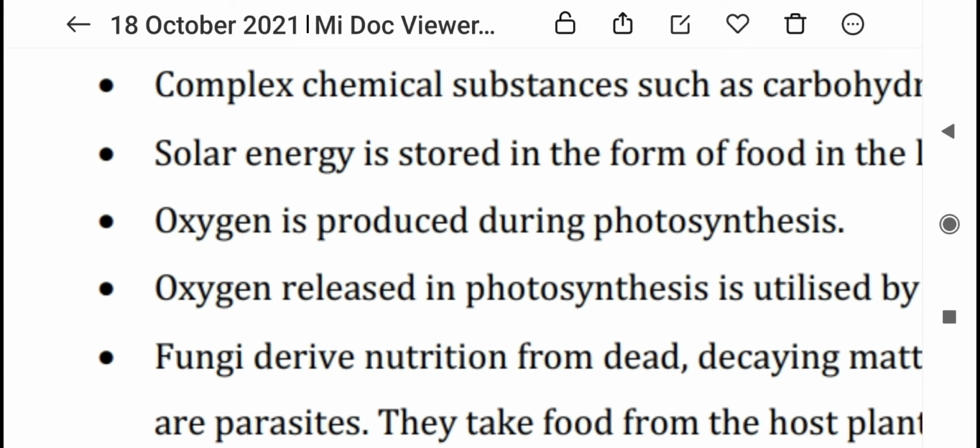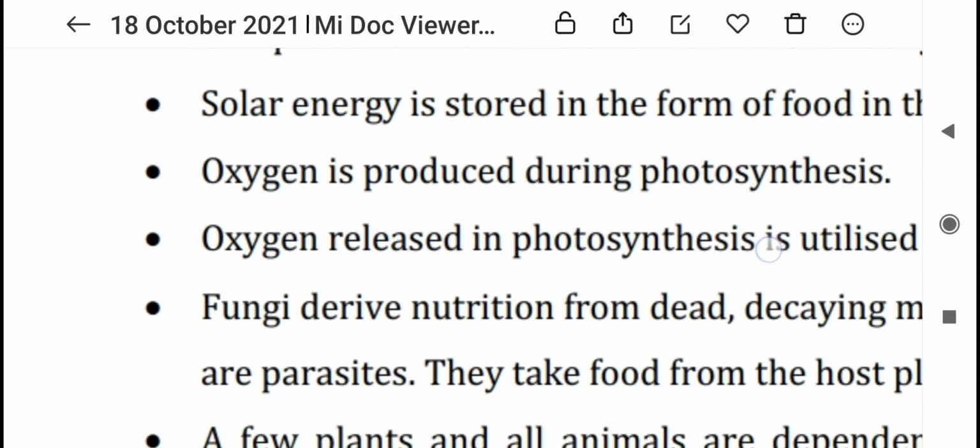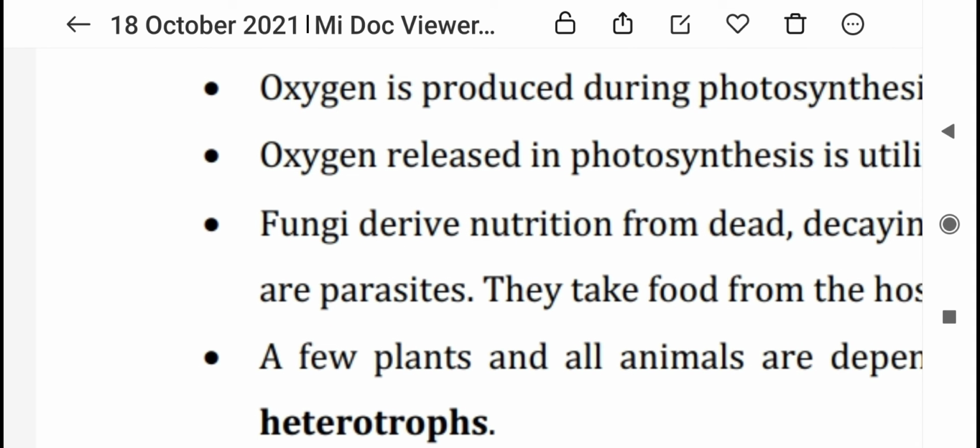Oxygen is produced during photosynthesis. Another one, three points are there, I will explain all of them also.